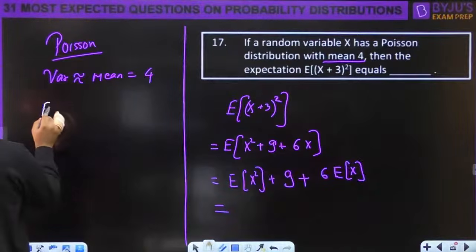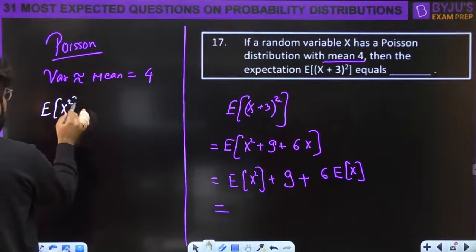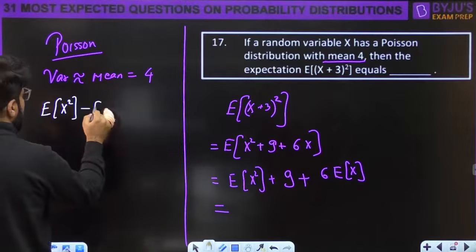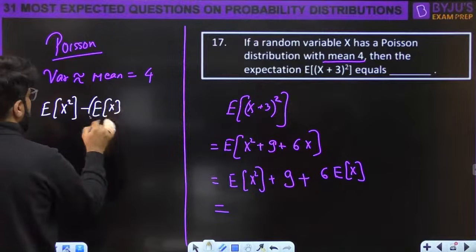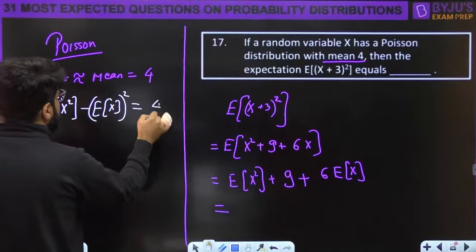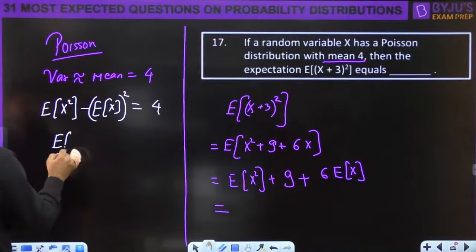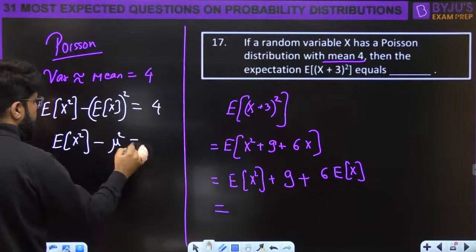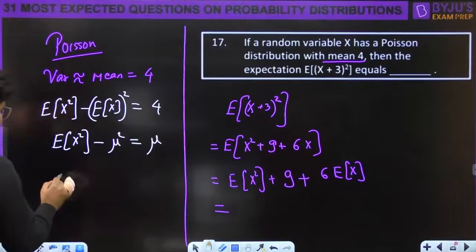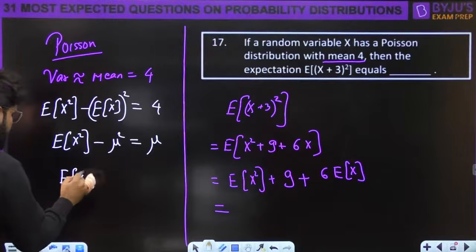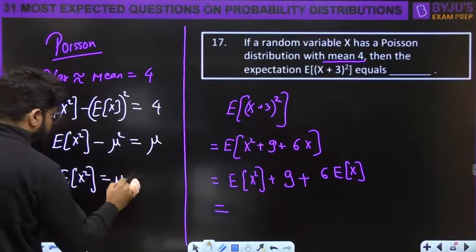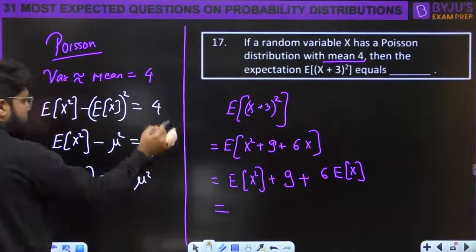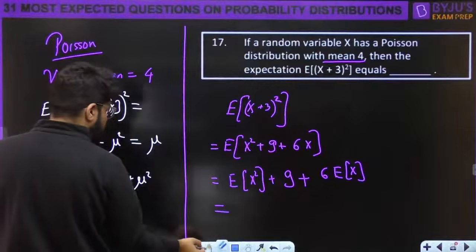So what will the variance be? Variance is given by the identity: mean square value minus the square of the mean. So E of x square minus mu square is equal to mu. So what is E of x square? It is mu plus mu square.